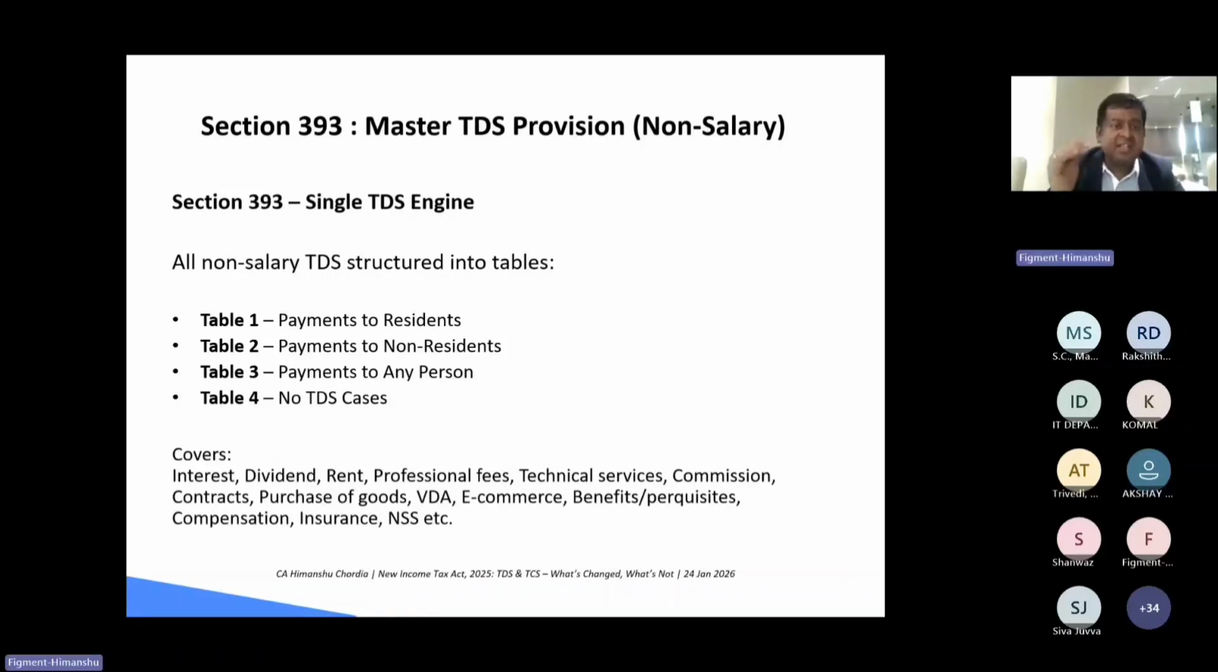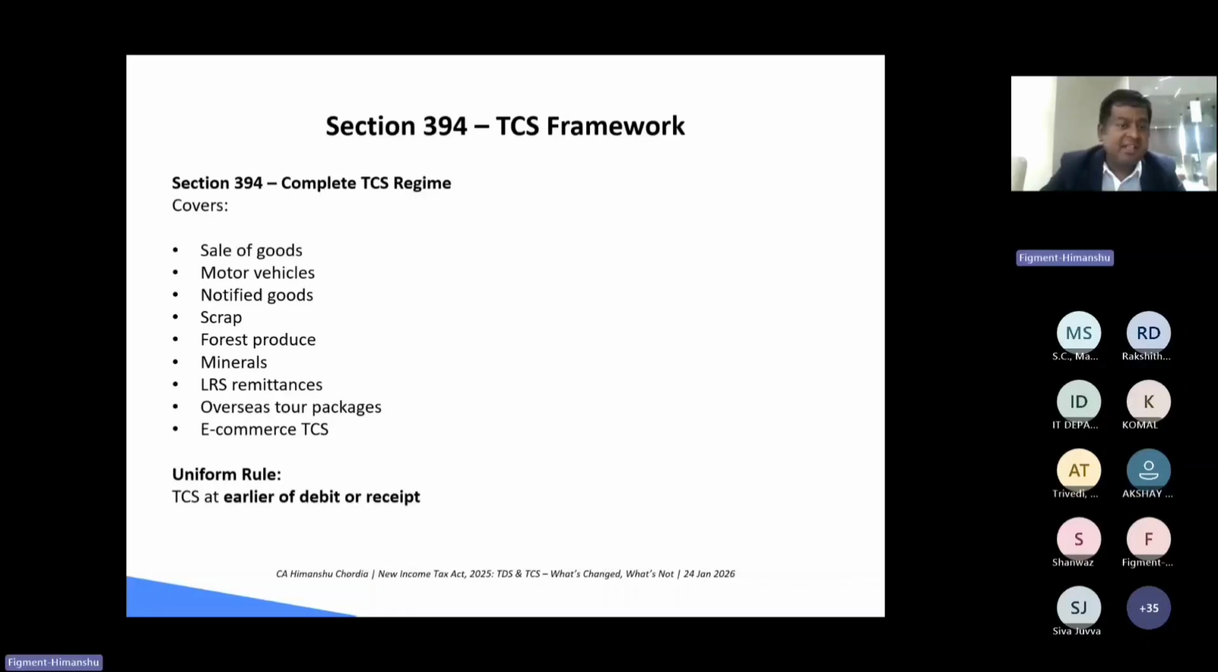So section 393 is the master section for the TDS on the non-salary related things, which is covered under the four tables. Table 1 for the payment to resident, table 2 for the payment to non-resident, table 3 for the payment to any person, and table 4 for the no TDS cases. So this is the master provision. Then TCS belongs to the sales of goods, motor vehicles, notified goods, scrap. All these are covered under section 394. So they have unified this under 394 pertaining to the TCS.